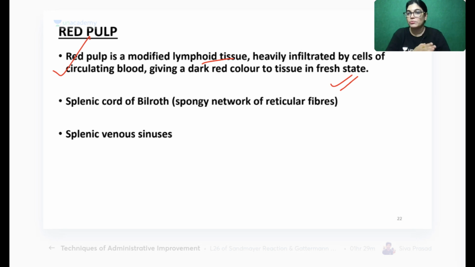So when it is fresh, I'm not talking about the spleen which has been preserved in formalin. Always when we go for examination, we give the students a spleen in their hand and we go for gross viva.